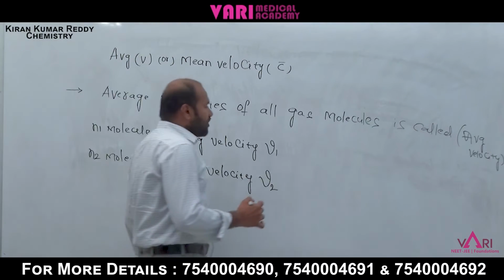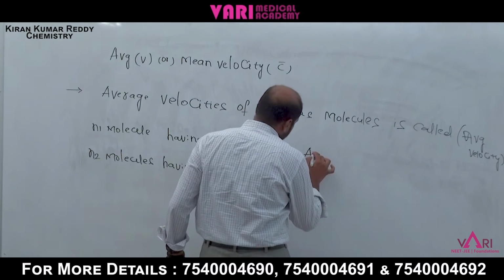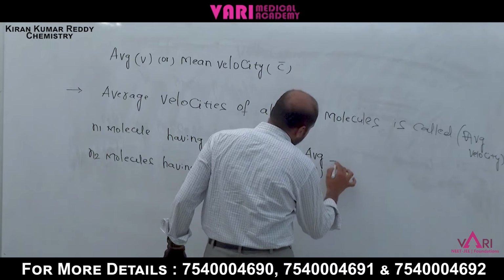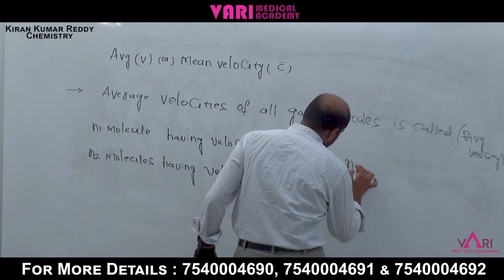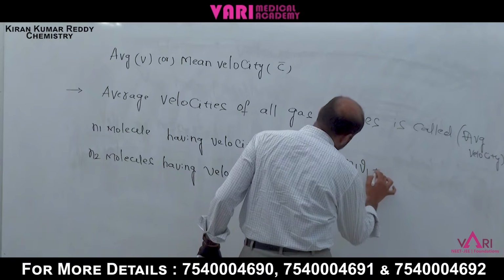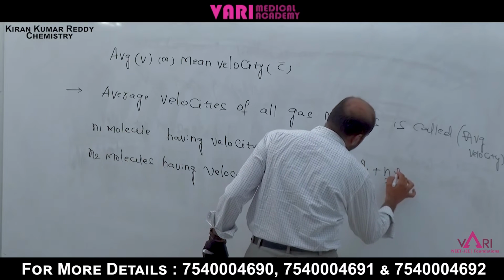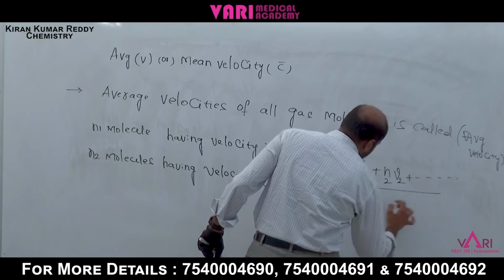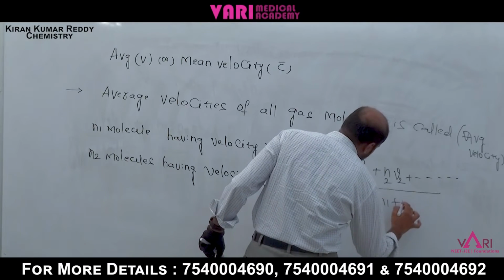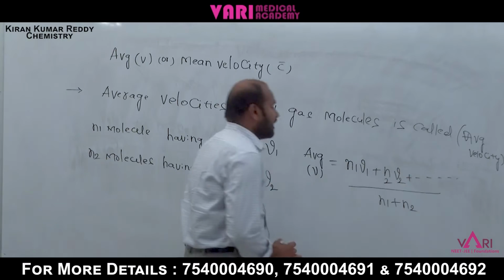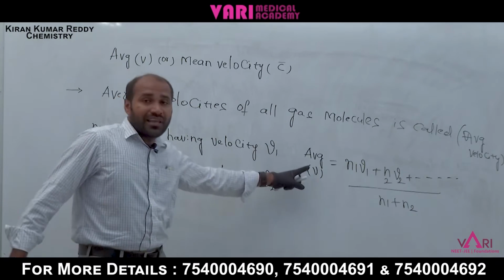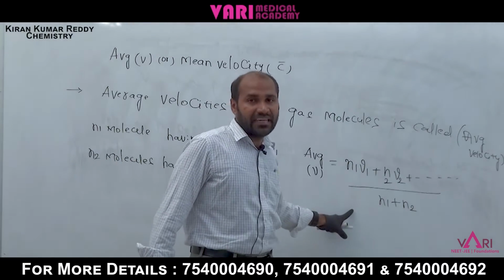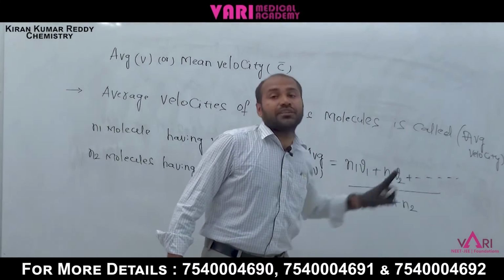Now average velocity is equal to N1 V1 plus N2 V2 plus so on, by N1 plus N2. Average velocity is equal to N1 V1 plus N2 V2 by N1 plus N2.